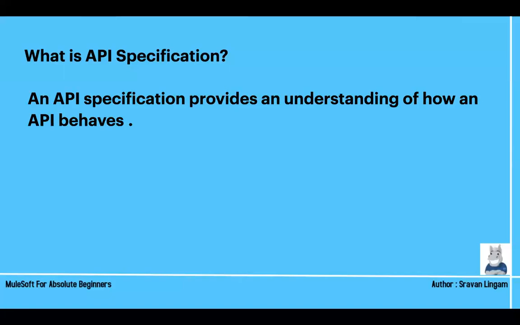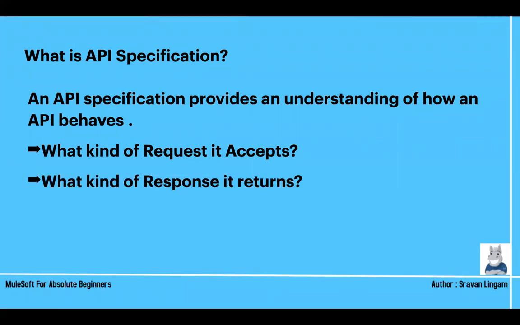So an API specification provides an understanding of how an API behaves. Again, to keep it in layman's language, suppose you have a website, how is it working, how does it behave? When I say how it behaves, I mean what kind of request it accepts. Suppose there is a Facebook login page. You will have a username and password. If you're not entering a username or password, it will say please enter the credentials. This is again a general example. So what kind of request is your API accepting? What kind of response does it return?